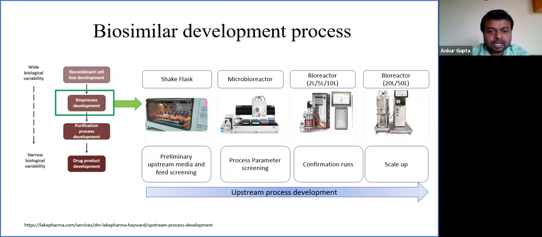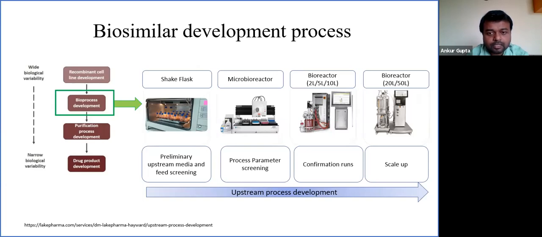We generally start with screening of media and feeds that are suitable for a particular molecule. This is generally done at the shake flask stage, where different media and feed screening is done. Once we get an optimum or high yielding process, the next point.